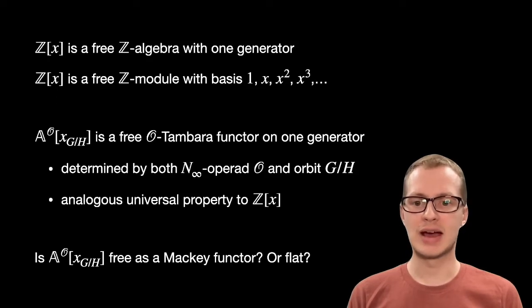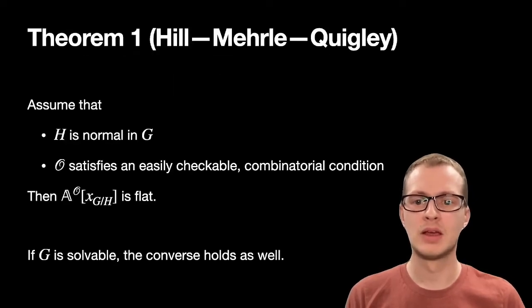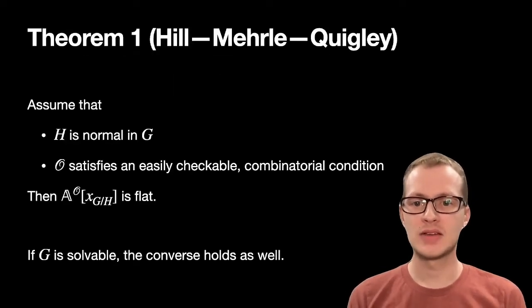In this project, we ask, is the free incomplete O Tambara functor on a single generator free as a Mackey functor? If not free, then flat is often good enough in homological algebra. Is it flat? Here's our first theorem. If H is a normal subgroup of G, and the N-infinity operad O satisfies a combinatorial condition, then this free incomplete O Tambara functor is flat. If G is solvable, the converse holds as well.